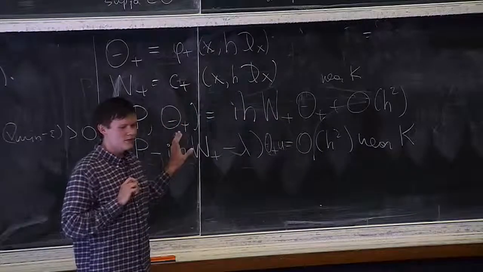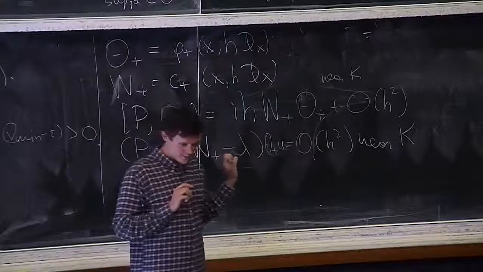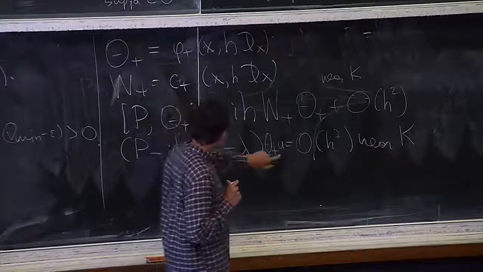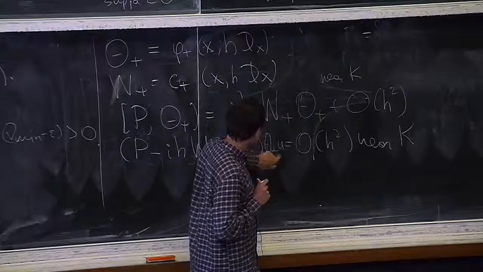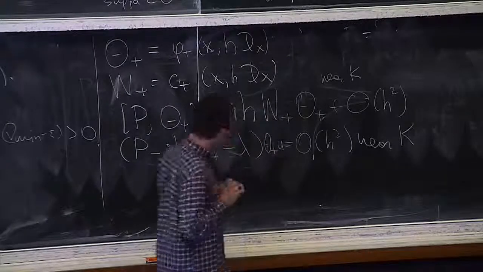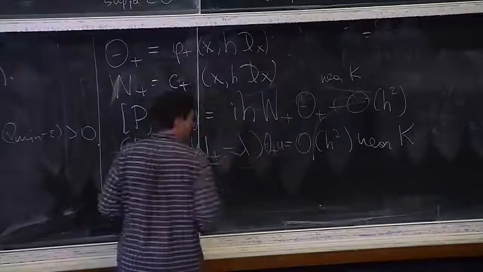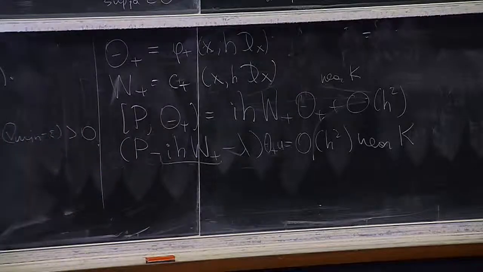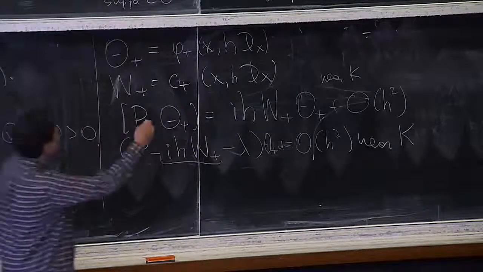You might be a bit confused as to why I do this. Well, what happened is I have an equation on Theta plus U. And what this thing did, it bumped my spectral parameter up, because the symbol here is bounded below by nu min minus epsilon.